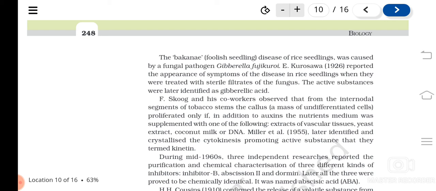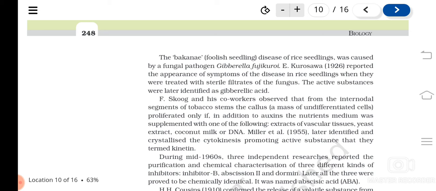Then F. Skoog, another scientist, observed callus. When we culture some explants, a small part of the plant, on the nutrient medium, you can see that the cells get undifferentiated and form a mass of cells.